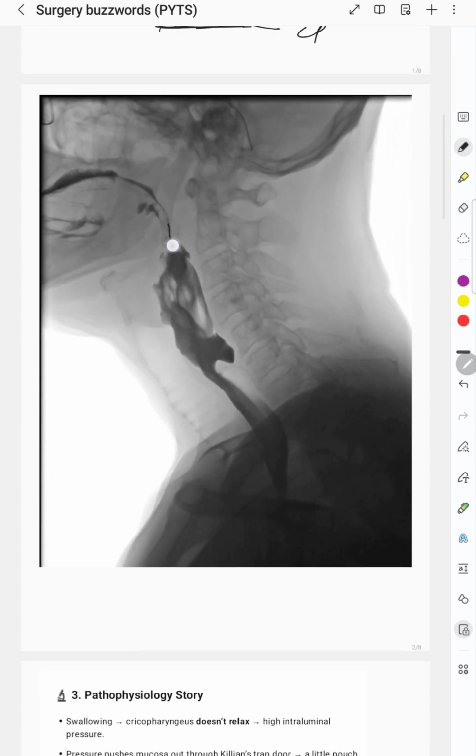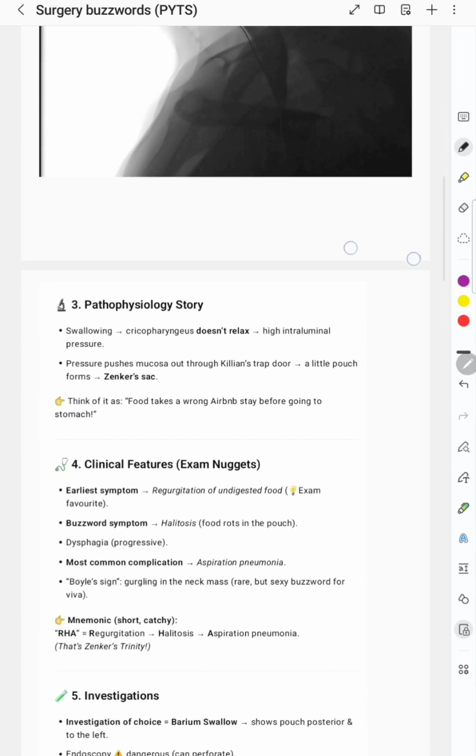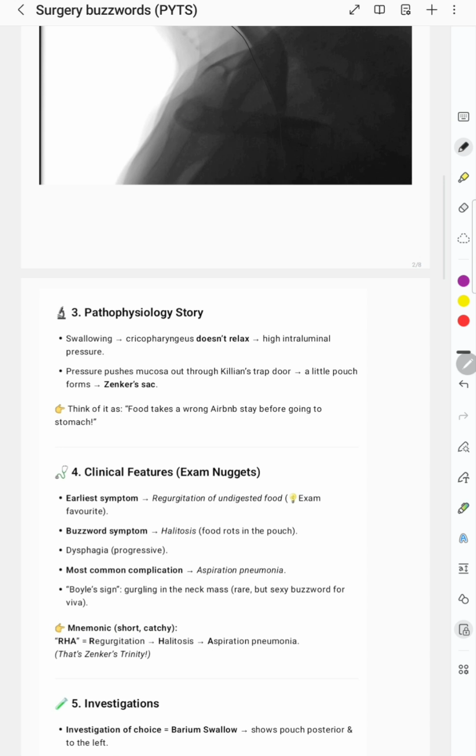Okay, so this is the whole X-ray image we have to remember. This is the outpouching we see. Now what is the pathophysiology behind this disease? Whenever the patient swallows, and in most cases an old patient will be given, the problem is cricopharyngeus achalasia.